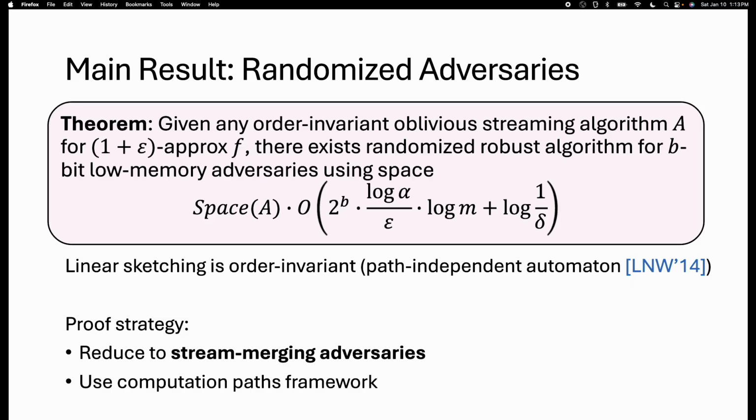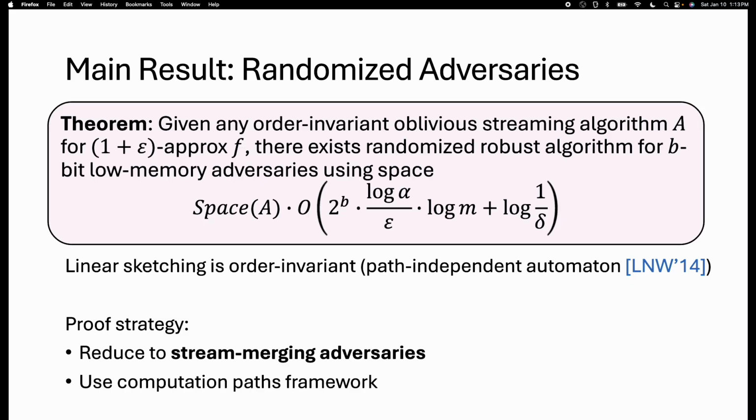So now that we know that randomized adversaries are interesting, we give an algorithm that can handle them. Okay, so our main theorem is as follows. Given any order invariant oblivious streaming algorithm A that uses space S, we give a randomized robust algorithm for b-bit low memory adversaries using space that has an overhead of 2 to the b times log alpha over epsilon times log m factor.